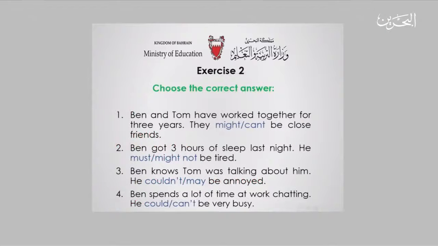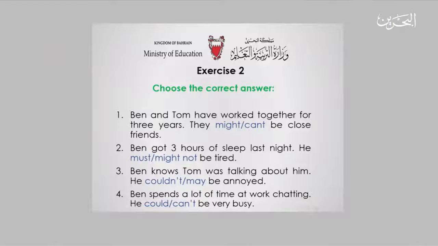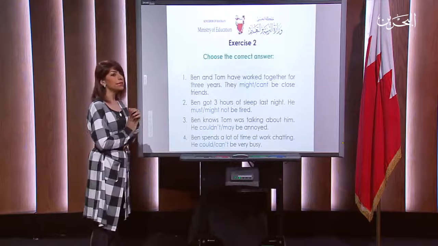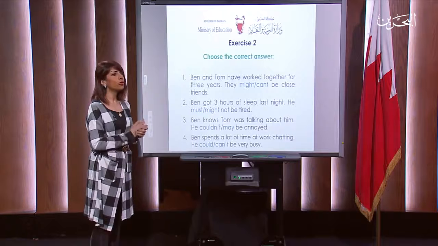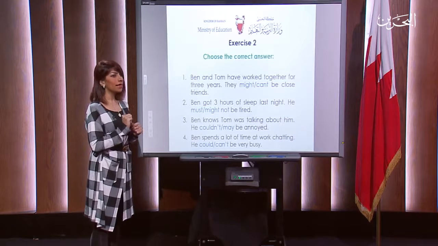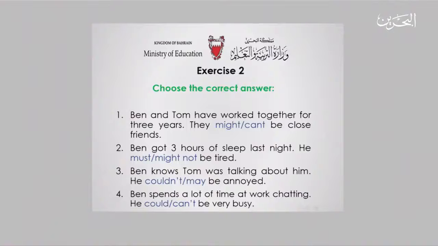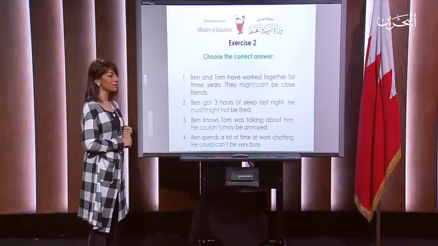Let's move to exercise number 2. In this exercise, you're not going to fill in the blank, but you're going to choose the correct answer. You have multiple choice of 2. You will choose the best one. Let's see the first one. Ben and Tom have worked together for 3 years. They might or can't be close friends. Which one do you think is the suitable modal? Think about it. I'll give you about 2 minutes and then we will discuss the answers.